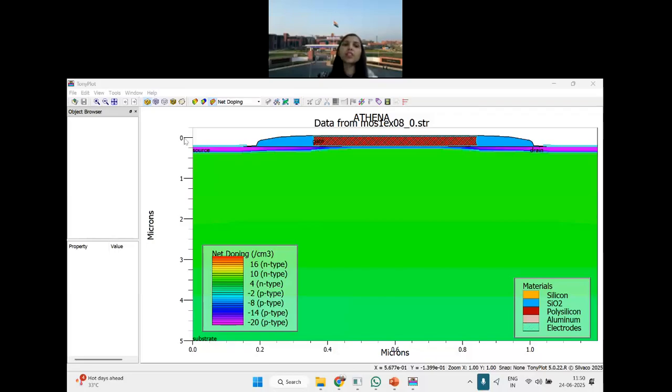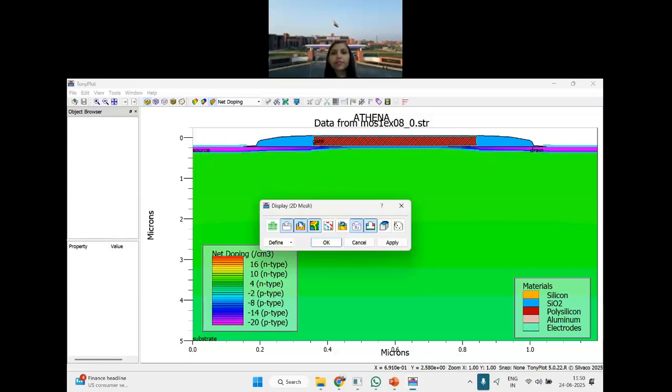With dimensions, can you see? It is varying from 0.5 to 5. So the Y dimension is 5 micron and the X dimension is varying from 0 to 1.5. So this MOSFET is simulated in the micron range. So what is the next, net doping? The net doping of the substrate is N-type. What are the materials I have? It is showing you the doping. I'll show you the materials.